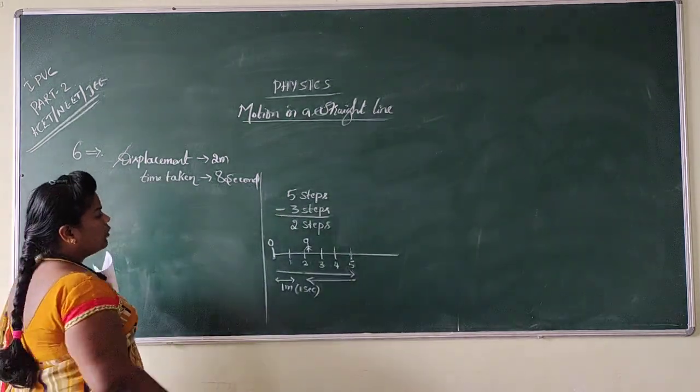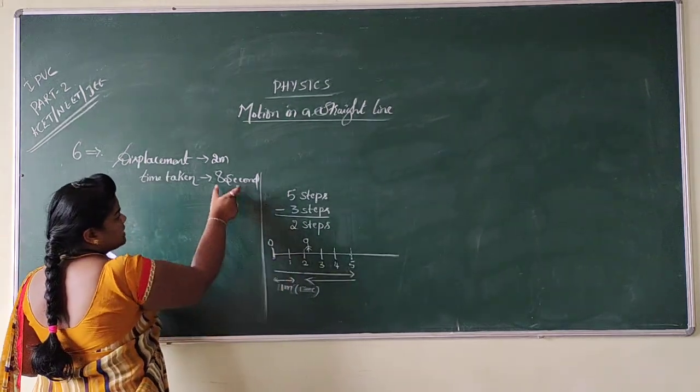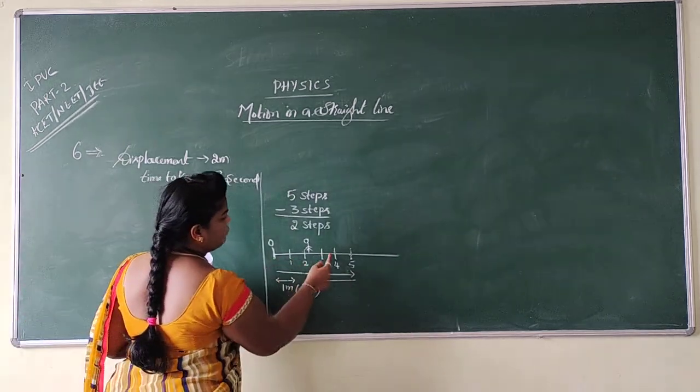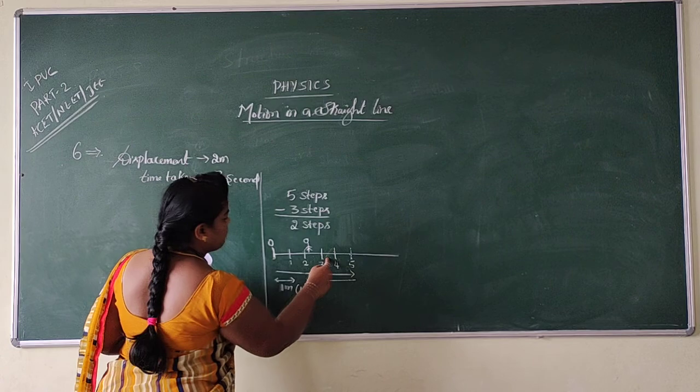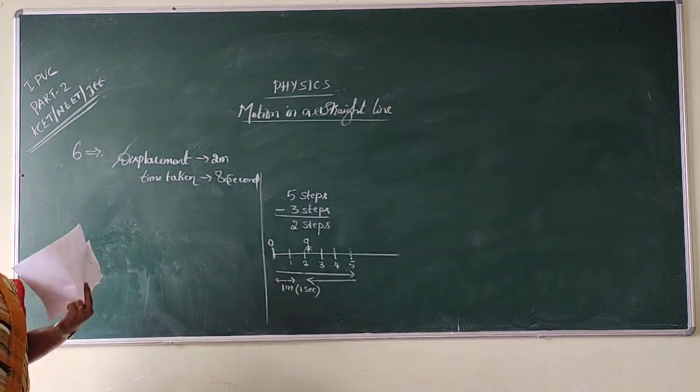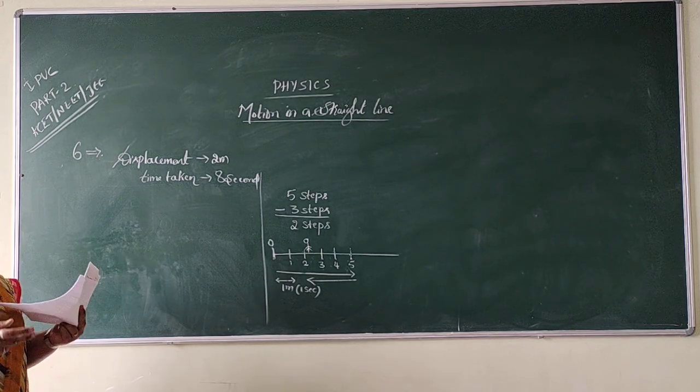Hope you got it. To cover 2 meter, how many seconds does he take? 8 seconds. Why? Because 1, 2, 3, 4, 5, 6, 7, 8. So totally 8 seconds are considered to cover 2 meter.